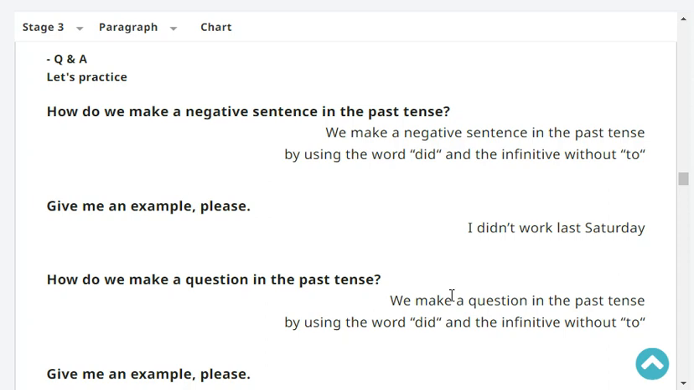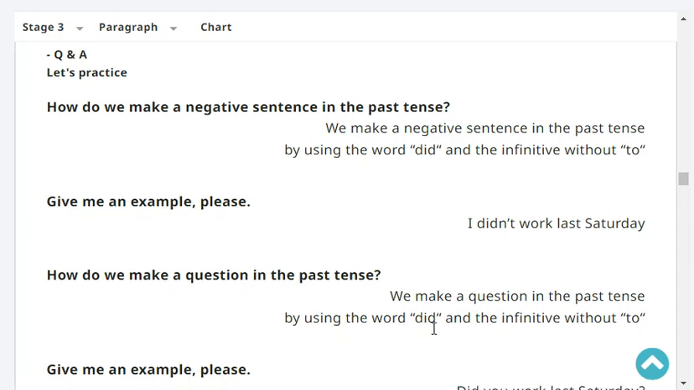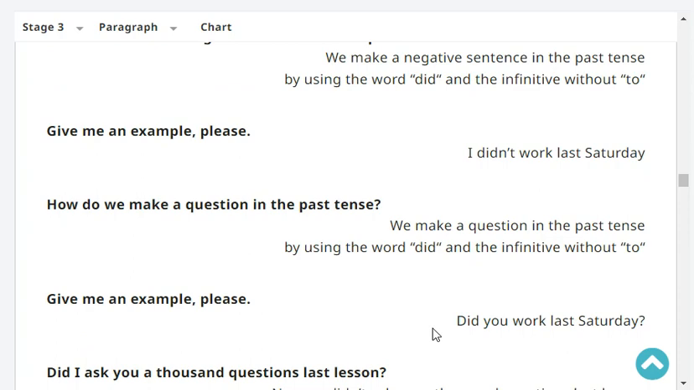With to. Give me an example, please. I didn't work last Saturday. I didn't work last Saturday.